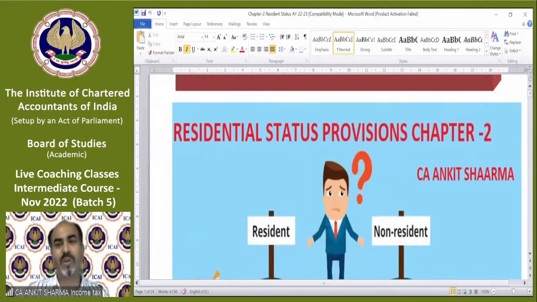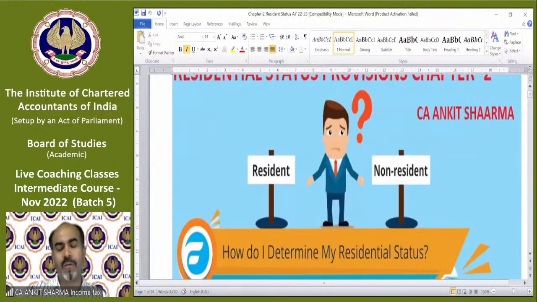So we have chapter number 2, residential status provisions. In chapter number 2, we need to find out when we will be a resident, when we will be a non-resident, how I determine my residential status, and how it is going to impact our tax structure, our tax liability, our tax implication. This is very, very important.